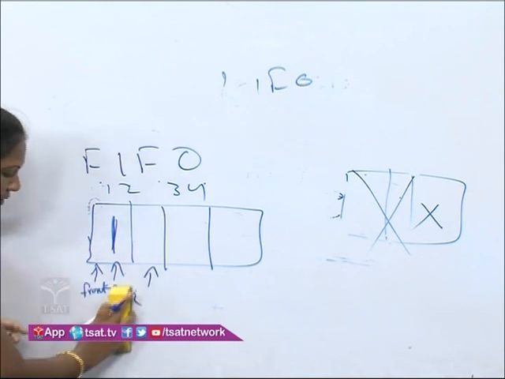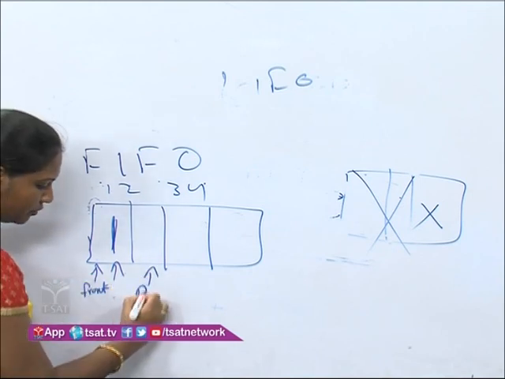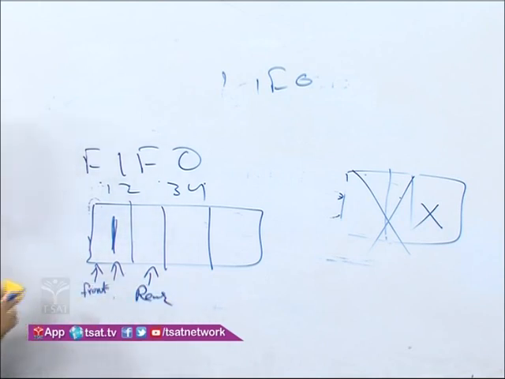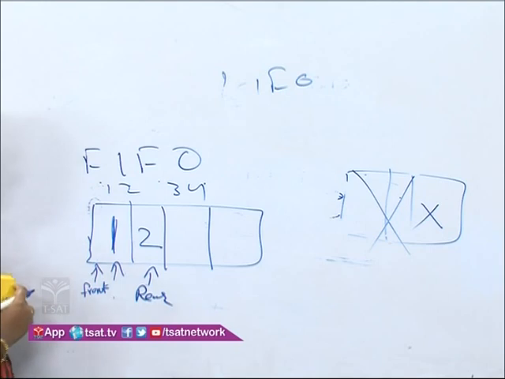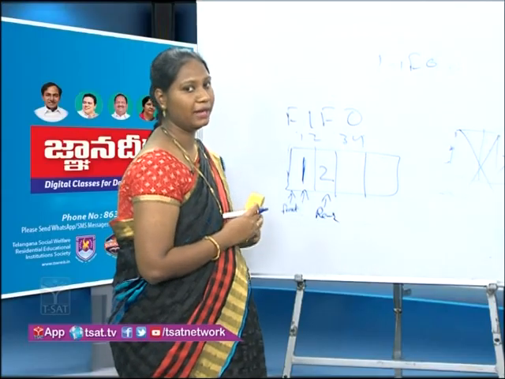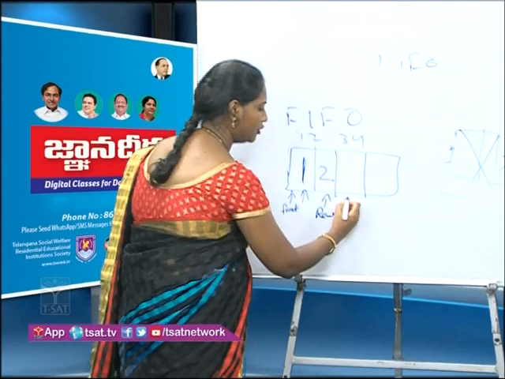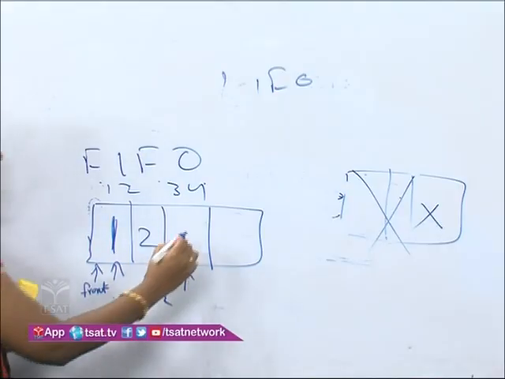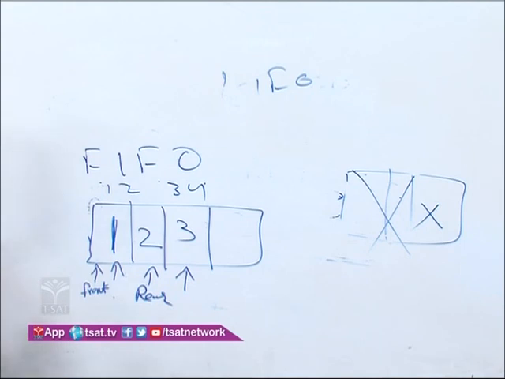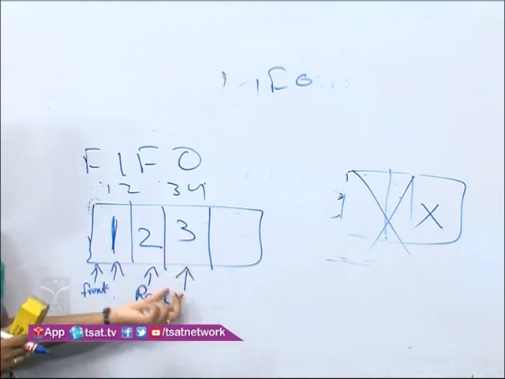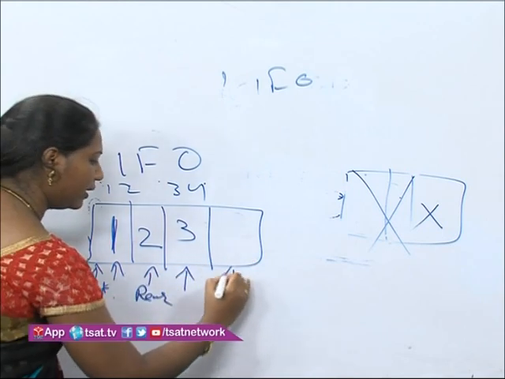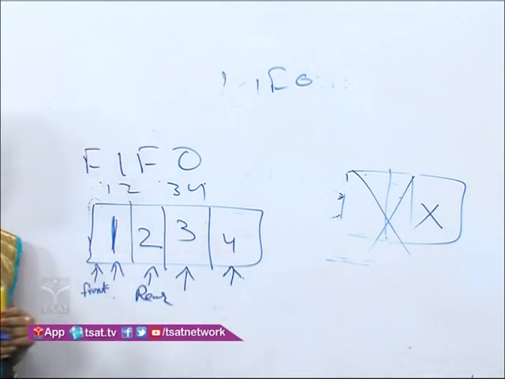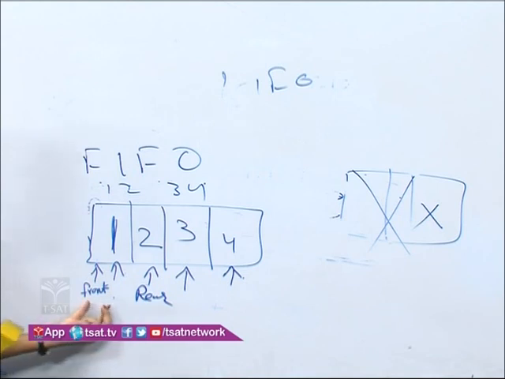Now which one will be our rear, student? This one will become our rear. And which is the next element I have to insert? 2. Next one. After that, what is the next element I have? 3. And where is our rear now? Here. I have to move my pointer here. I will insert here. Next one. What is that rear end here? This one. Now what is the empty one here? This is the one where I have to insert. I have inserted 4. Now the front will be here itself, students.